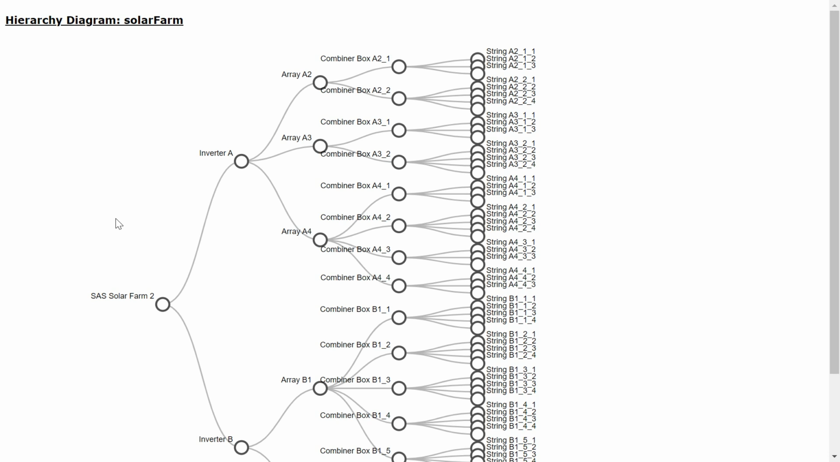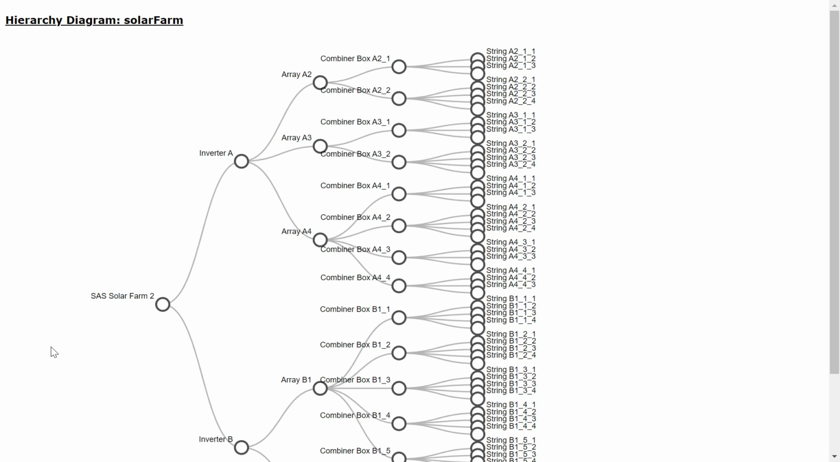And an inverter receives the current from several combiner boxes and converts direct current, or DC electricity, which is what the solar panel generates, to alternating current, or AC, which is what the electrical grid uses.